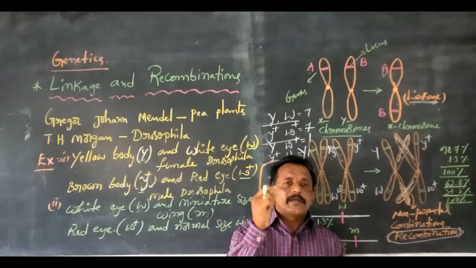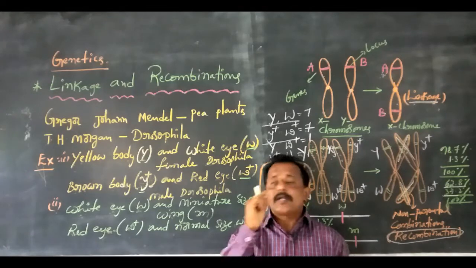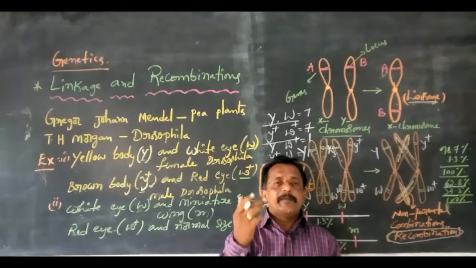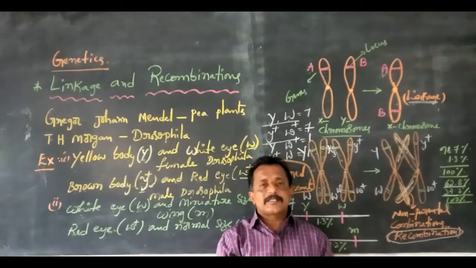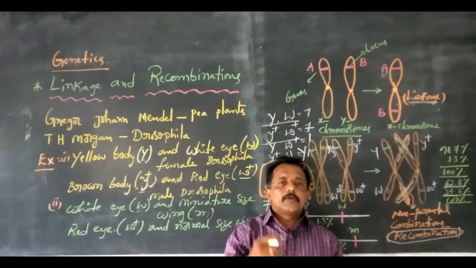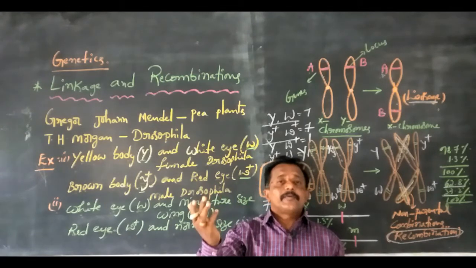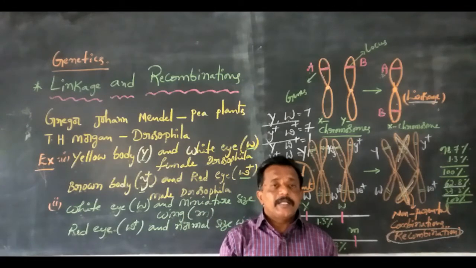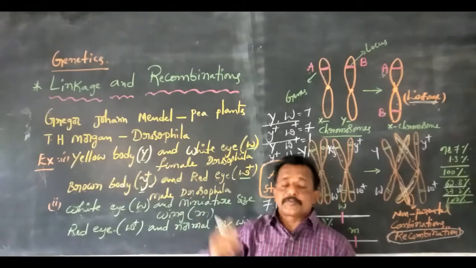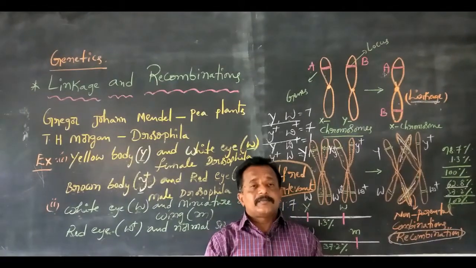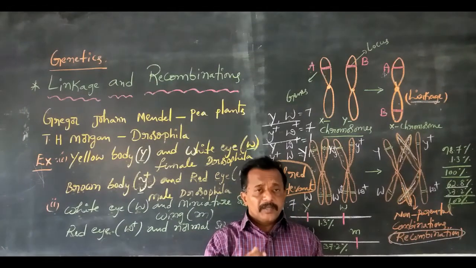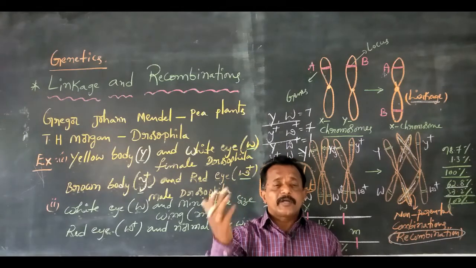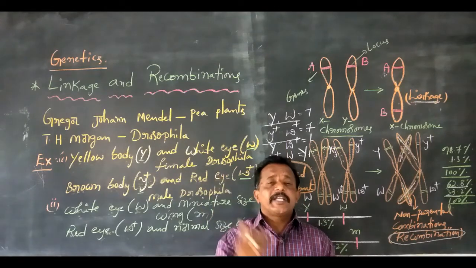A single mating can produce a large number of offspring, and male and female Drosophila are easily identified. Many types of inheritance variations can also be seen under a low power microscope. These are the reasons T.H. Morgan used Drosophila melanogaster for genetic studies.